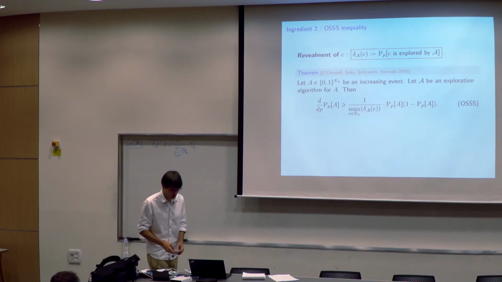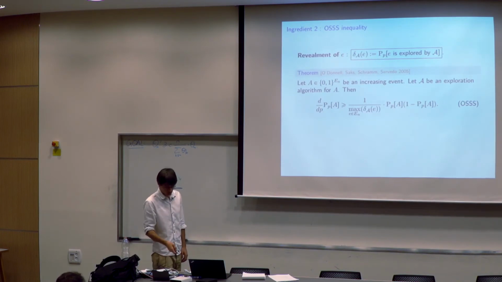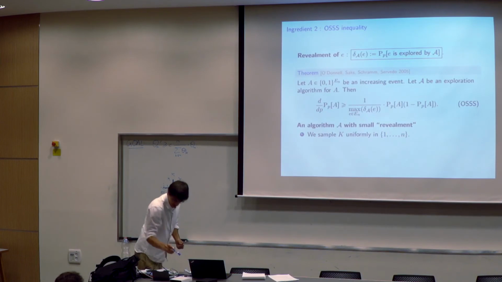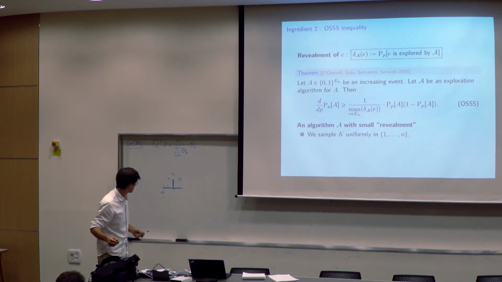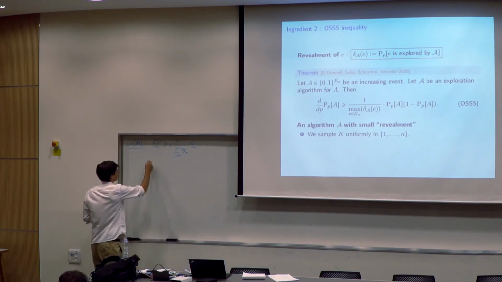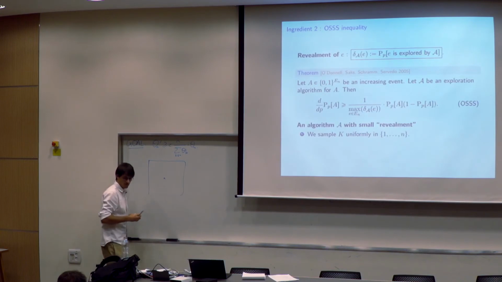So I will just give another algorithm. The idea will be just the following. We are looking at the event. We sample k uniformly at random.